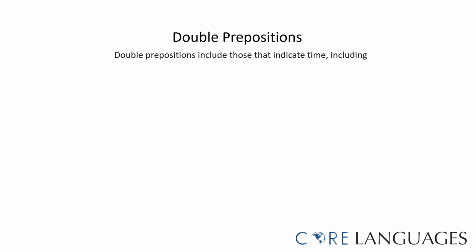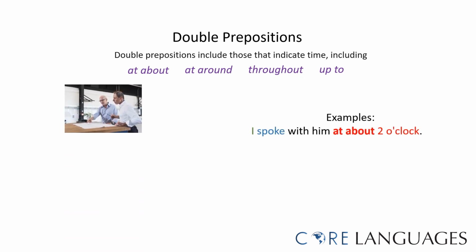Here are some examples for double prepositions. Double prepositions can also be used to indicate time, but are often used when the exact time or period of time is unknown. For example, at about, at around, throughout, up to. For example, I spoke with him at about 2 o'clock. The double preposition at about expresses that the exact time is unknown, and 2 o'clock is somewhat of a guess.